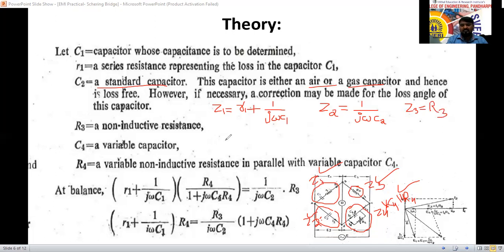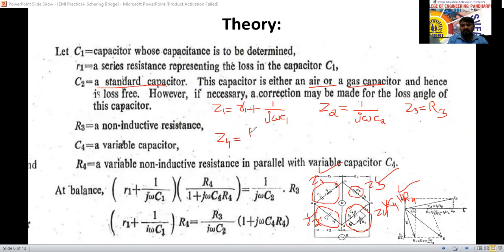What do you mean by Z4 here? See, both are in parallel, so what we have to write?